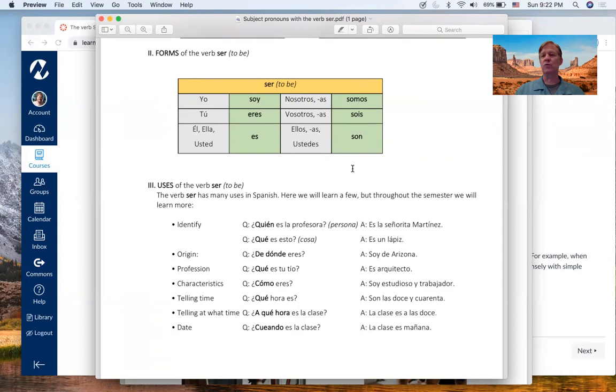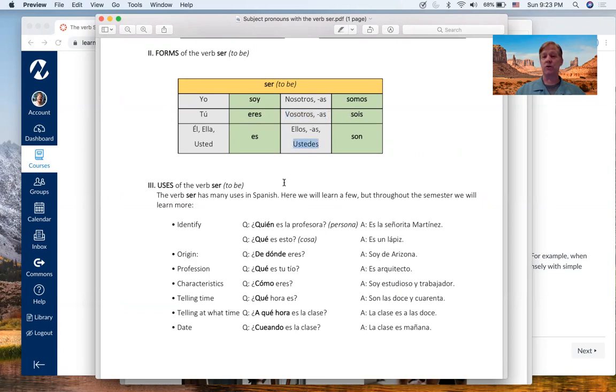One thing we should remember from our study of AR, ER, and IR verbs is that the vosotros is used in Spain. So vosotros is the plural of tú. If you were addressing a group of friends in Spain, you would say vosotros sois, you are. But in the US and Latin America, the plural of tú is ustedes.